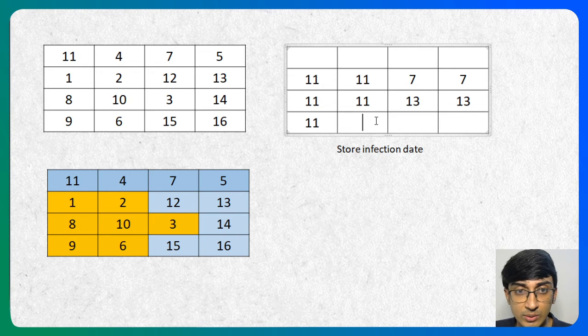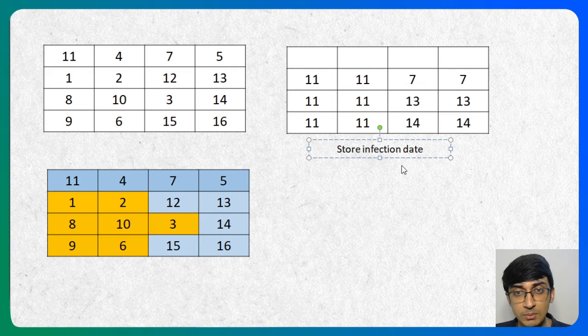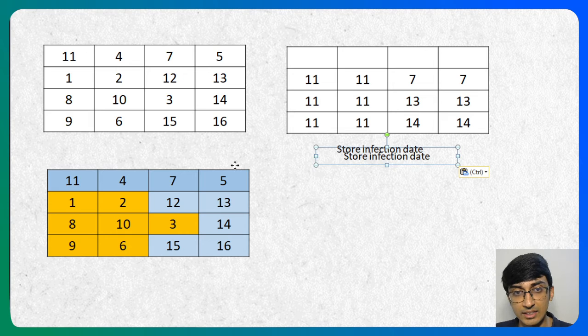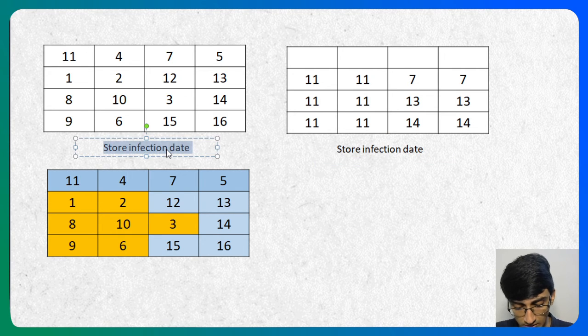For 6 over here, it's again 11. For this 15, the maximum infection date is 14. And for this 16 over here, the maximum infection date is again 14. Okay. So now this is the maximum infection date we'll get. And what does this tell us? This initial one tells us the cleaning date.